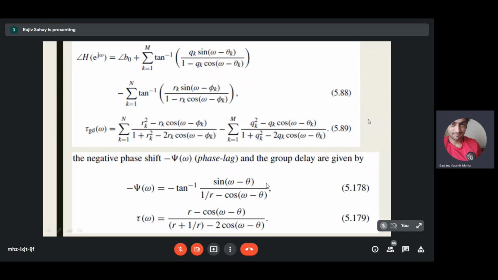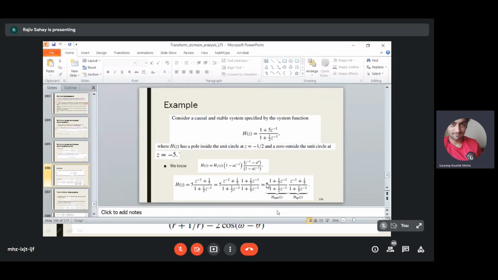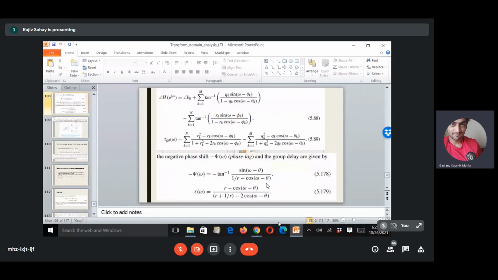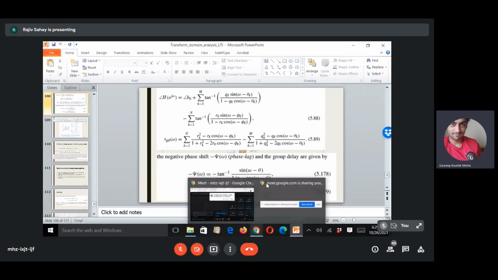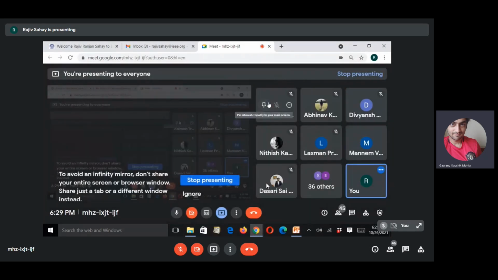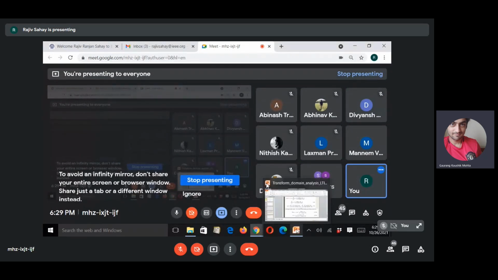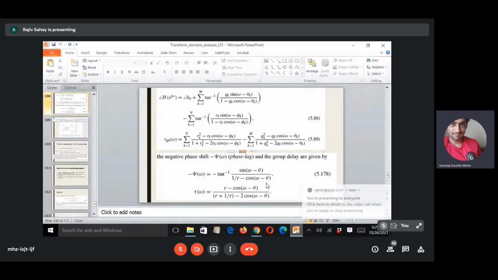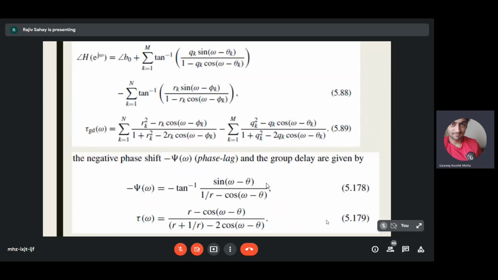Is this clear to everyone? You're able to see the formula? You're able to understand?